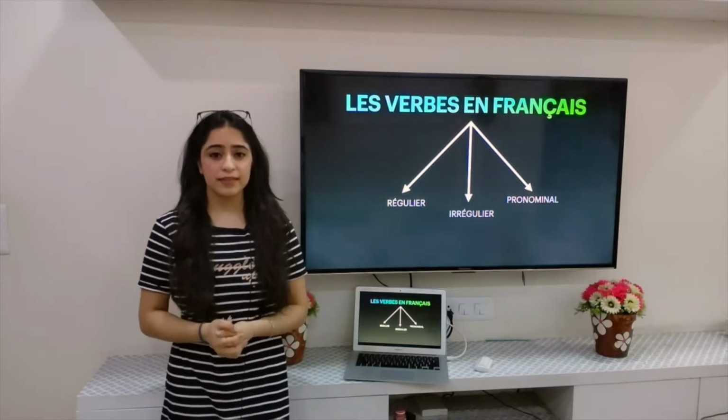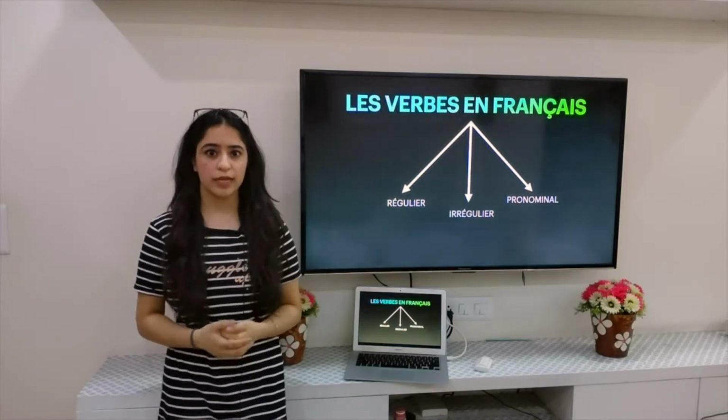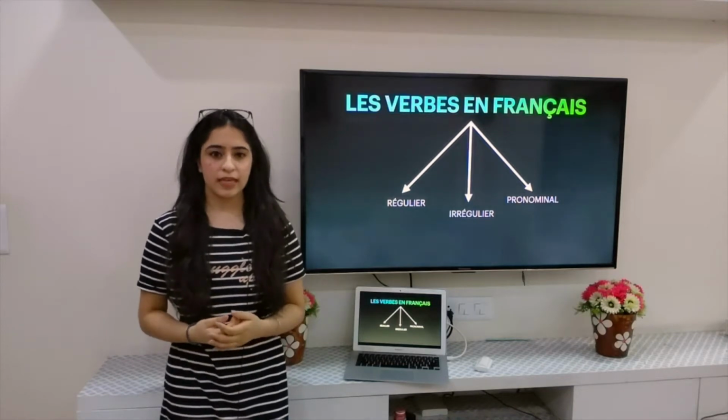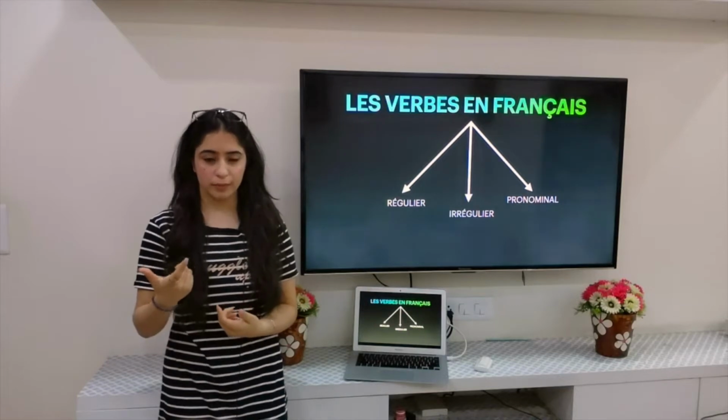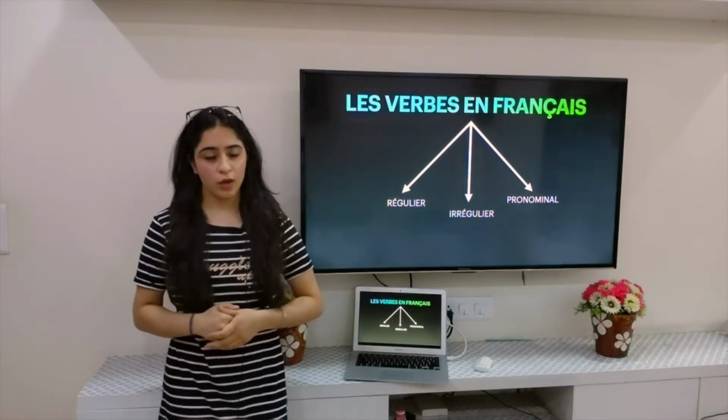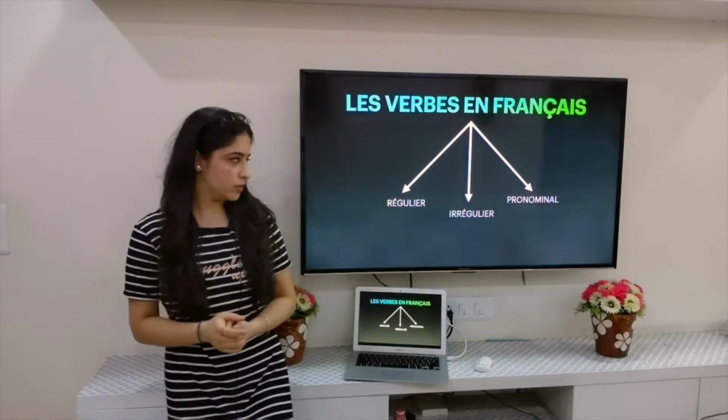A verb is basically an action word. Action word as in, let's take an example. I say Megan is playing. Okay, so the action which is taking place, that is playing, becomes my verb. So verbs are action words.